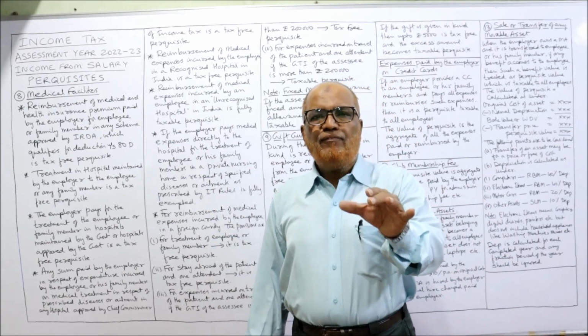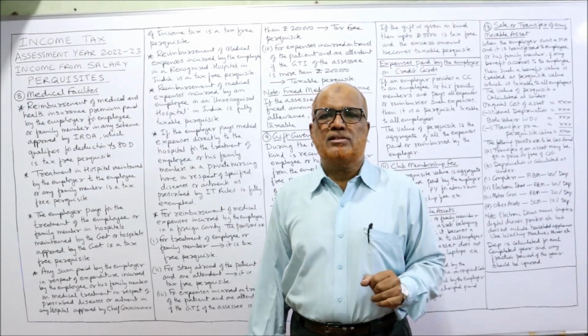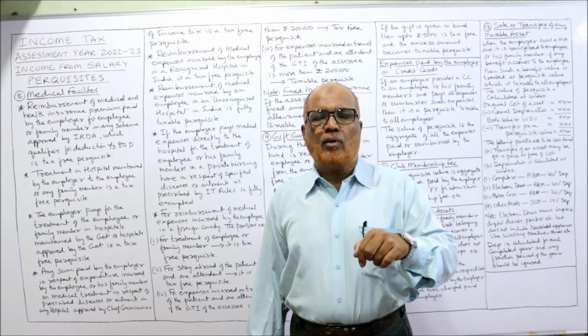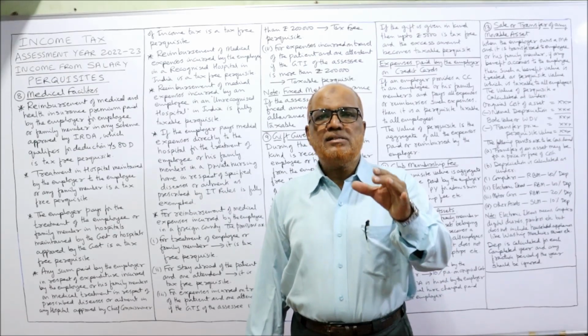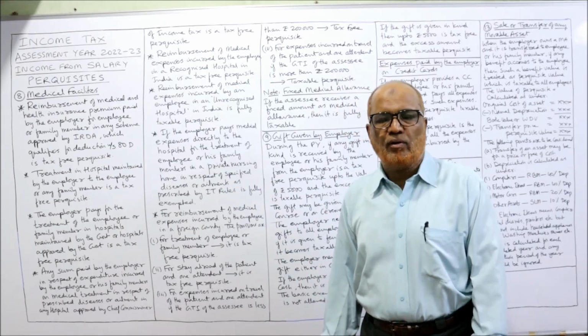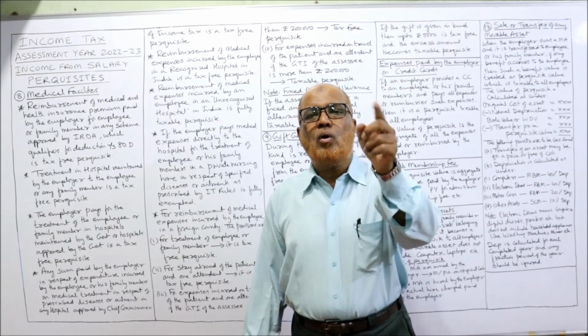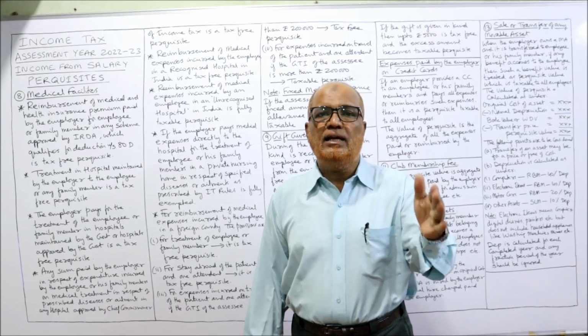Example, if an assessee has taken a medical or health insurance policy on his own life or on the life of the family members, and this scheme is approved by IRDA and will qualify for deduction under section 80D.